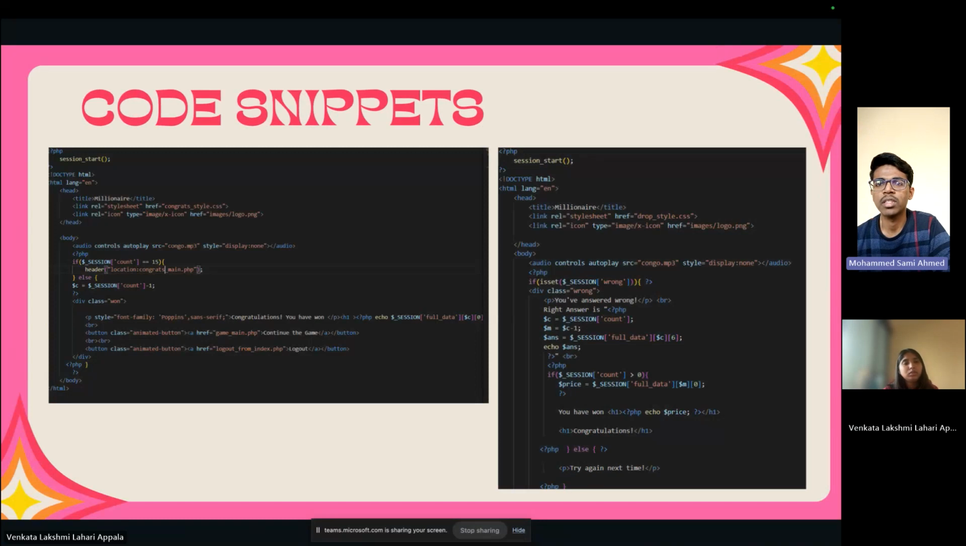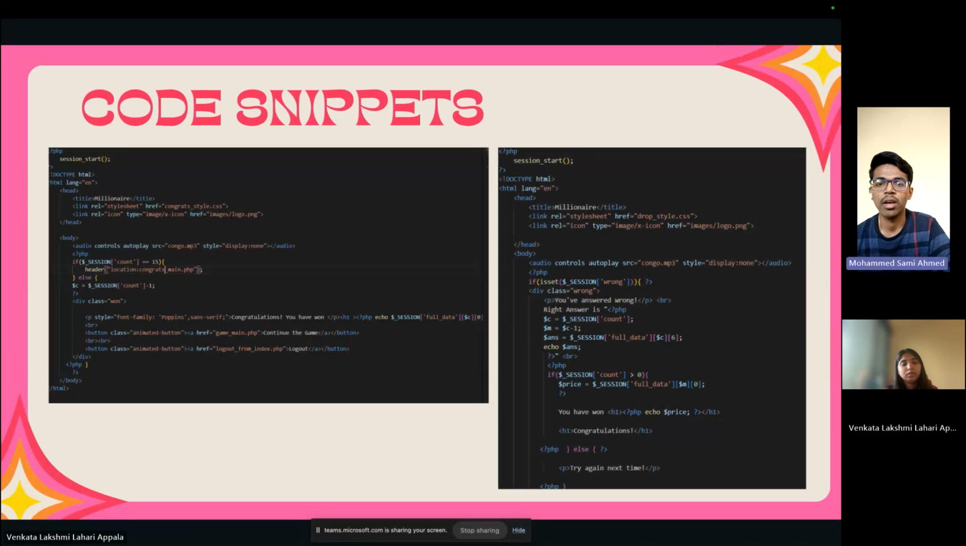On the left hand side, we can see there is a snippet for the correct answer. From the PHP, we are just evaluating if the session count or the amount is correct. Then, as I said, we are incrementing the count. If that count matches, we show this message, congratulations, you have won, and we extract that amount of money from the PHP session. And we ask if he wants to continue the game and move to the next question, else log out.